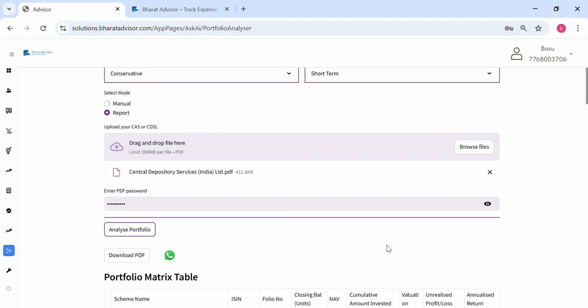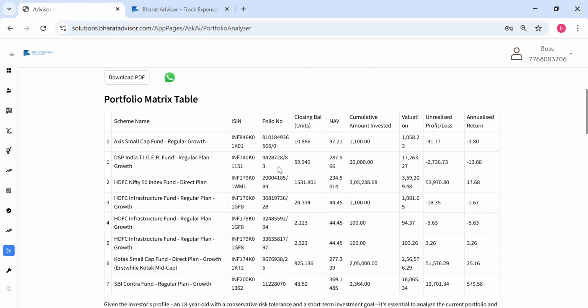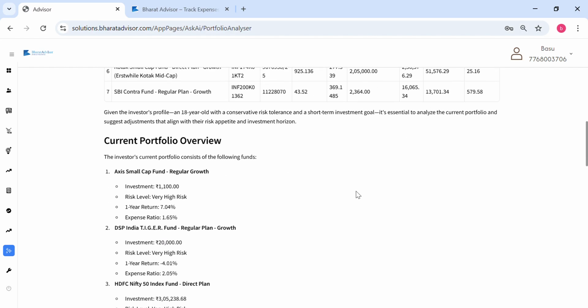Now it is analyzing the portfolio. It provides you a portfolio metrics table. It comes from the CAS report. Now it also looks into your current portfolio overview.